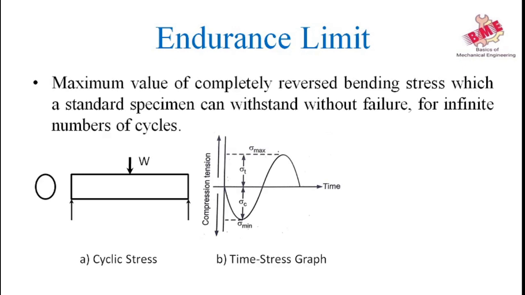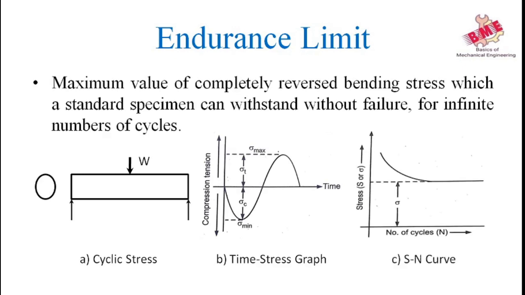The number of cycles required to produce failure at the given stress are recorded and noted. Then these results are plotted in a stress cycle graph. This graph is also known as the S-N curve. In this graph, the number of cycles is taken on the x-axis and stress is taken on the y-axis.